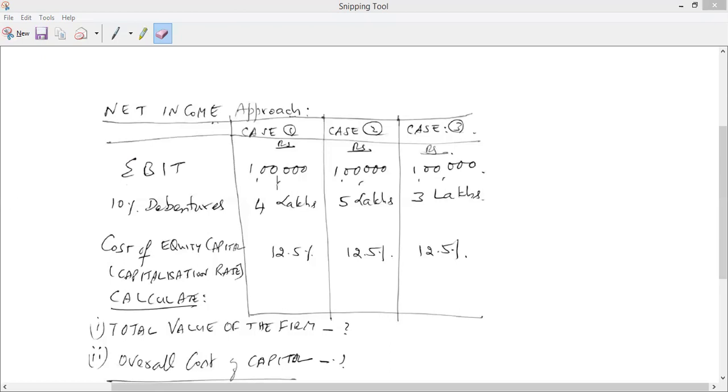Yeah, no problem. So here, Josie, as I was saying, the formula was value of equity equals net income divided by cost of equity. Now, value of equity is also given here, net income is also given here. Now I want to focus on value of equity. Can somebody tell how can we calculate the value of equity here? So you just subtract 4 lakhs, no? Yes, that is correct. Sel was also saying the same thing, right?